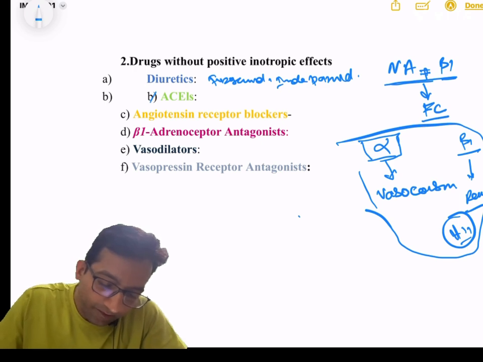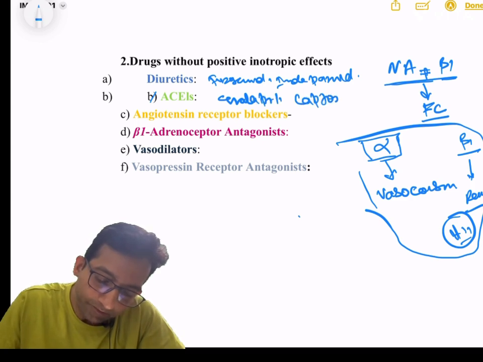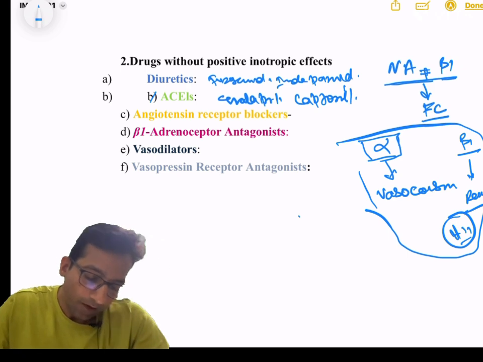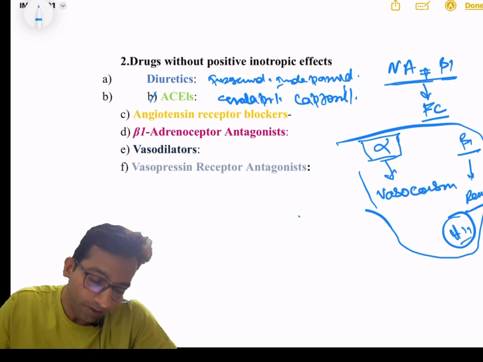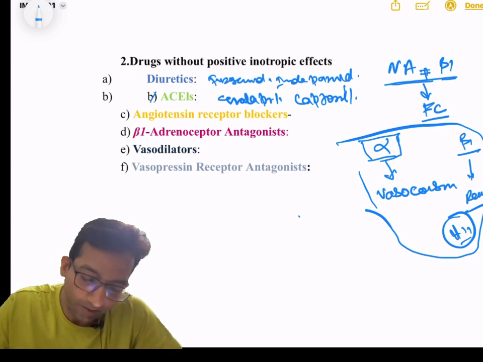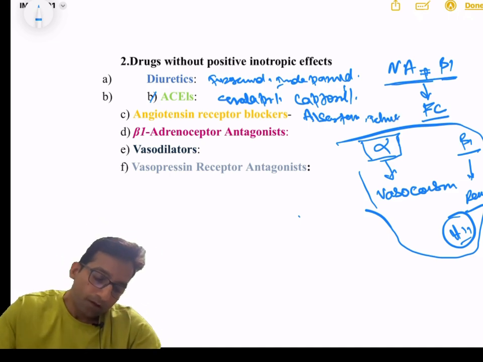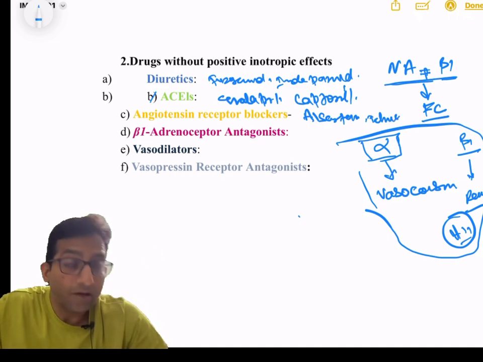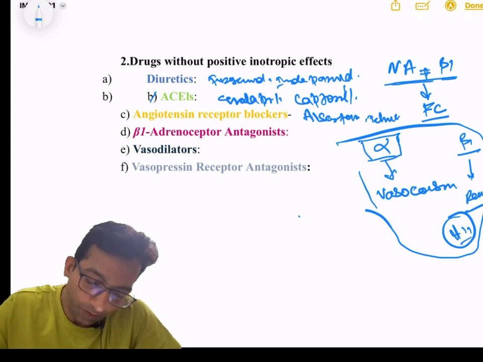the ACE inhibitors, like enalapril, captopril. Now, the next category of drug in this category is the angiotensin receptor blocker, ARB, like valsartan, telmisartan. Now, the next category is the beta 1 adrenoreceptor antagonist, like metoprolol.